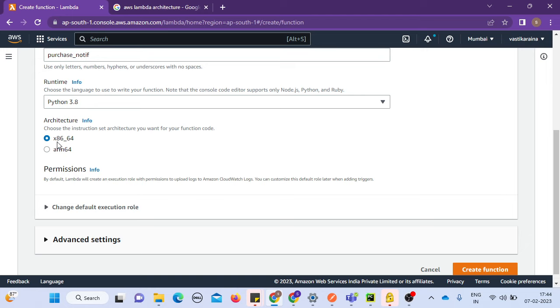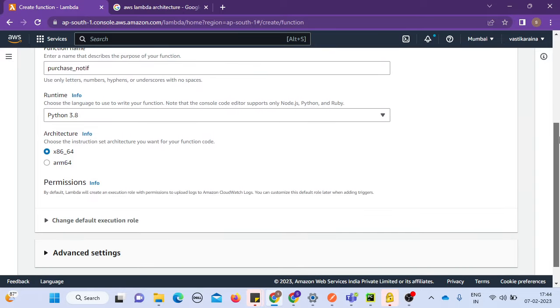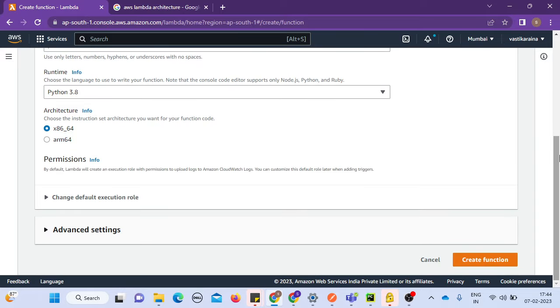For now, leave this part, just keep the one which is selected as default. The others are advanced settings. But like I said, my fundamental principle is just to understand the business use case. I will give you the example of a shopping mall and try to understand what the overall picture looks like, and then we can take a deep dive. So I'm leaving the advanced settings here and just calling create function.